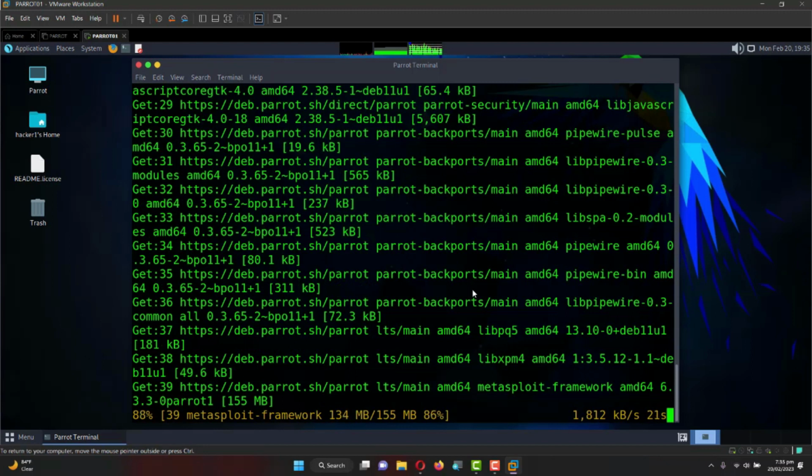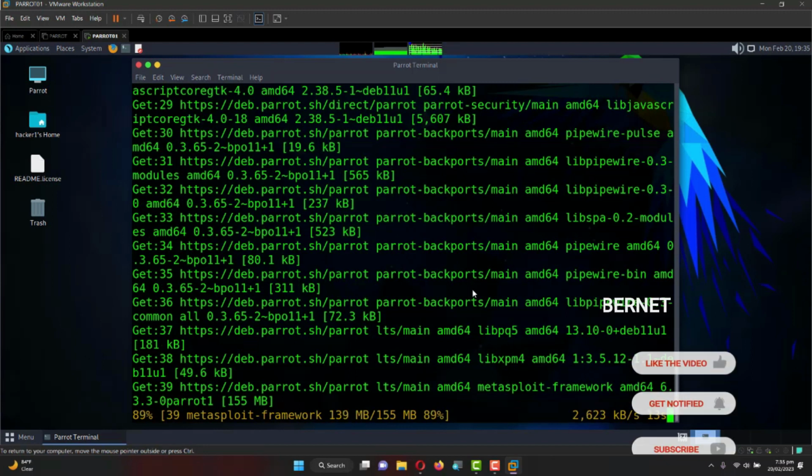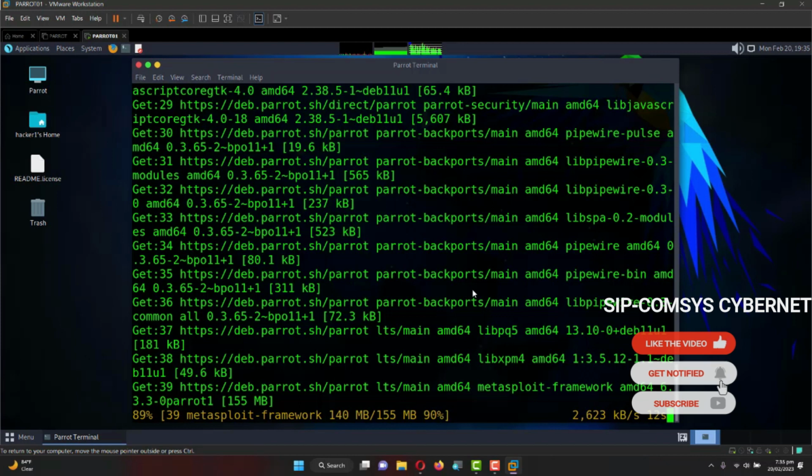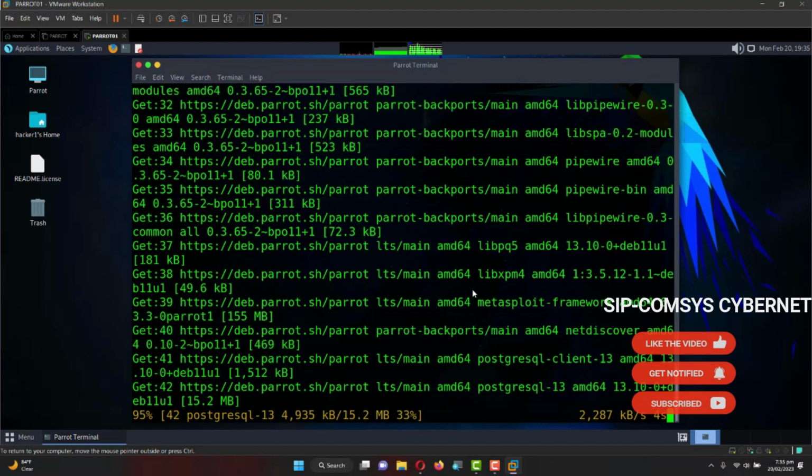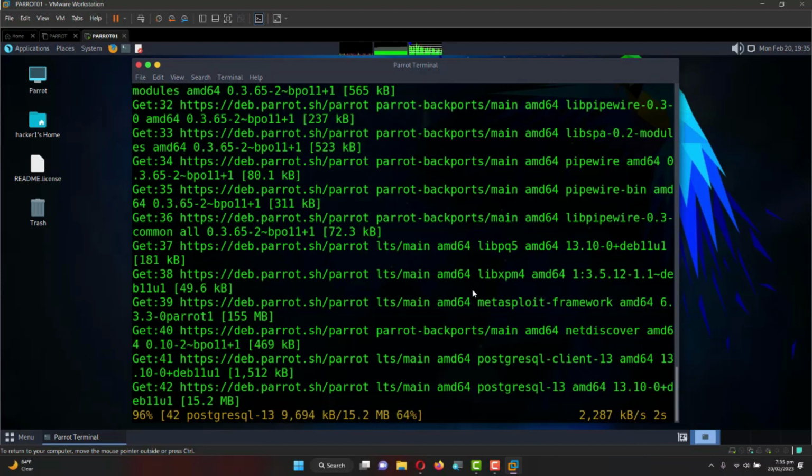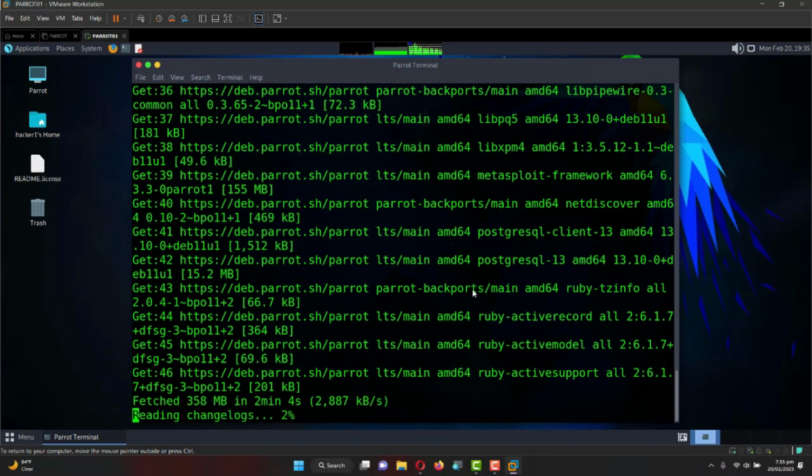All right, so as you can see, our upgrade is almost done, so let's hang in there for this upgrade to finish. Okay, this is 96%. All right, so our upgrade is finished, so wait for this to load.